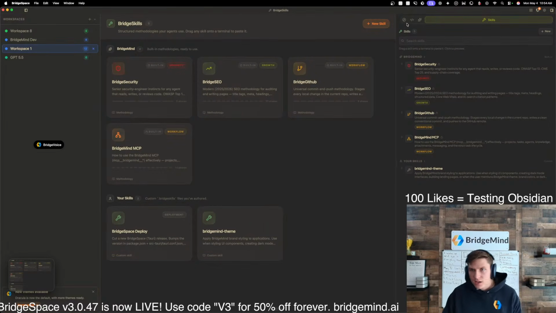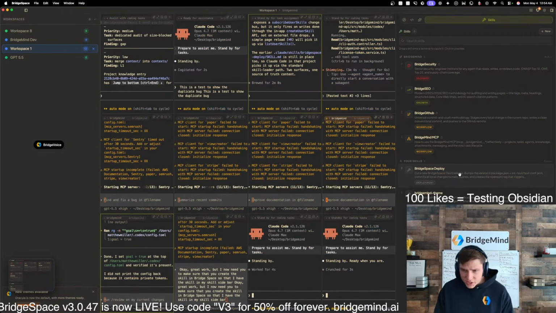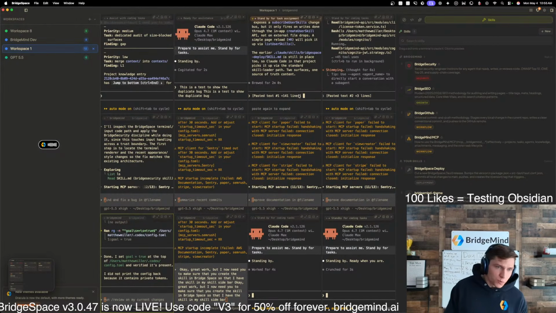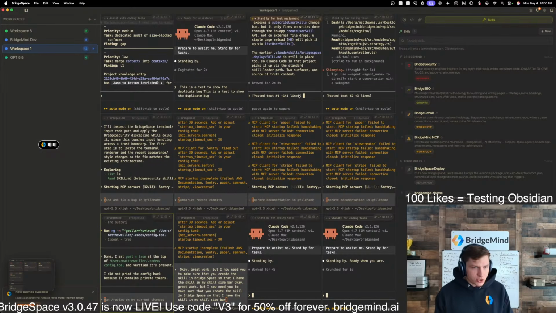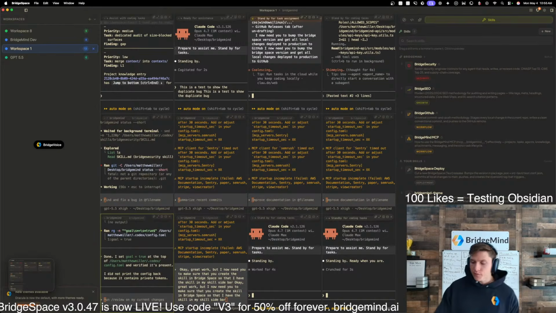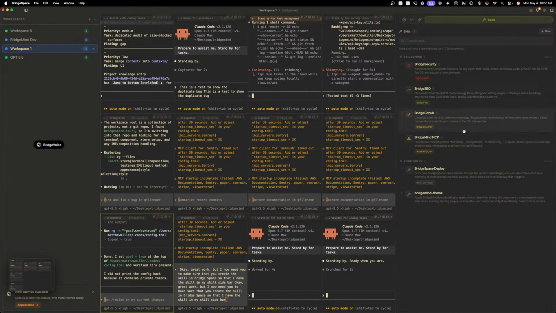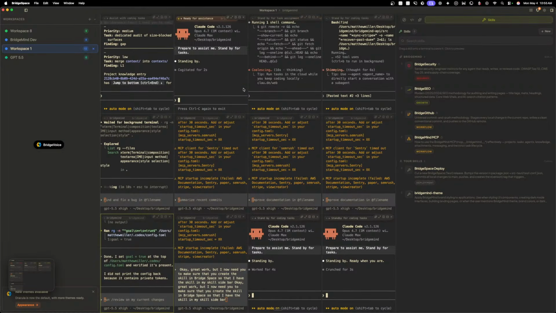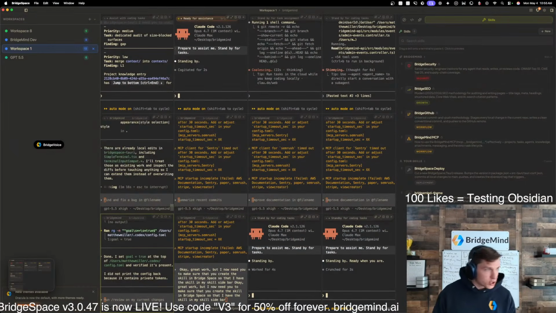Now what's nice is we can go over here, and I can just drag and drop this in. I now need you to bump the BridgeSpace version and get all local changes deployed to production, to GitHub. So we'll literally just throw this skill in, and now instead of me having to write the same prompt, I just created a bridge skill that's just available here. As you can see, it's very nice because it's just in the sidebar here. So instead of ever having to write a prompt, you can just drag and drop it in. You see that? It's very nice. I built that because I just thought that I needed it personally. So if you guys use BridgeSpace, definitely go check that out.